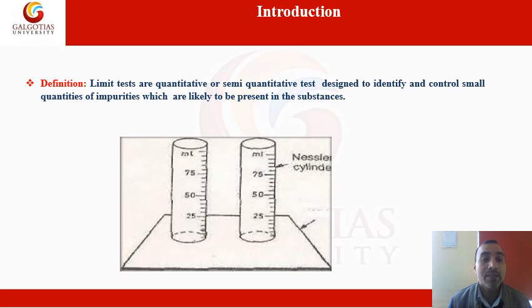Now firstly we will see the definition: what is the limit test, and why we perform it. So again I am repeating, limit tests are quantitative or semi-quantitative tests designed to identify and control small quantities of impurities which are likely to be present in a substance or any sample. This limit test can be performed in a Nessler cylinder, except the limit test for arsenic, which is performed through the Gutzeit apparatus.